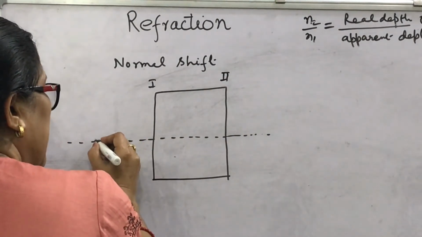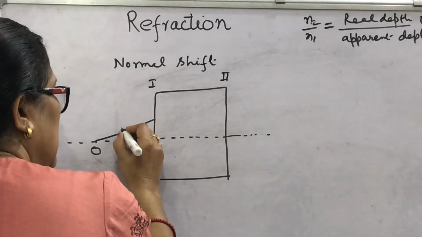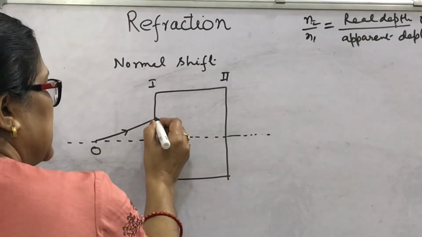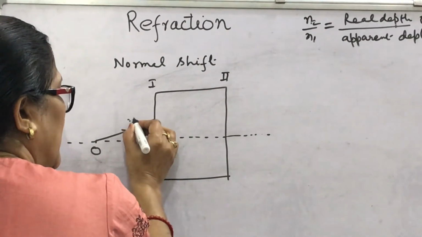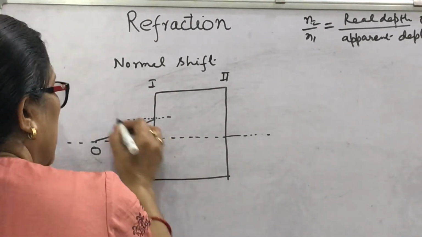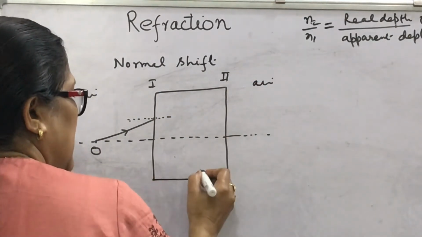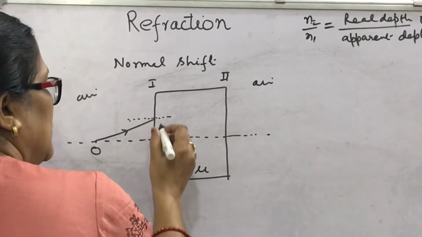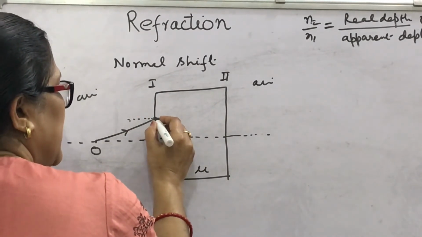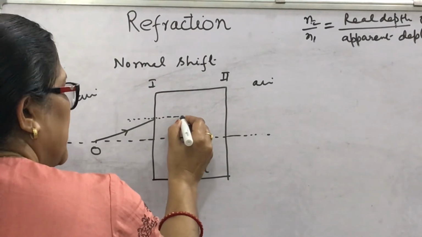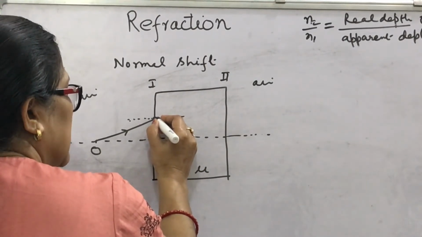Suppose a ray is incident at the first surface at this point. You draw the normal; here it is air, here also it is air, and this is glass. Going from rarer to denser medium, the ray will bend towards the normal, in this way.